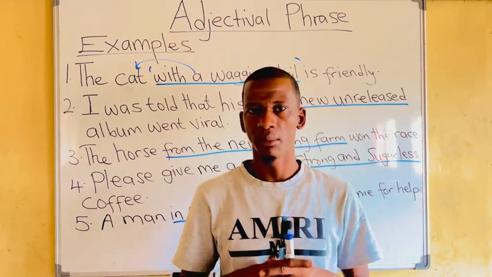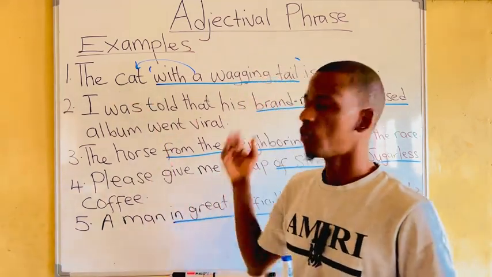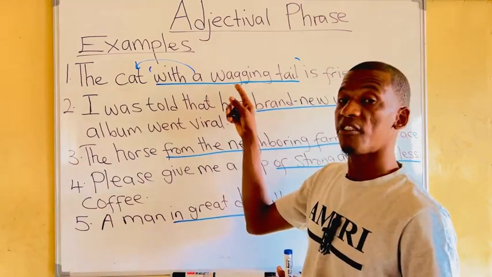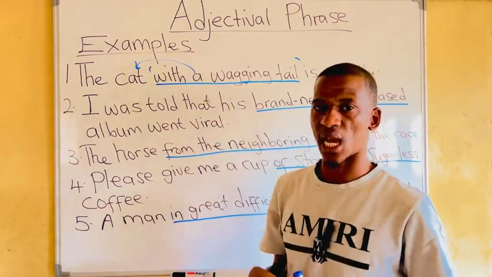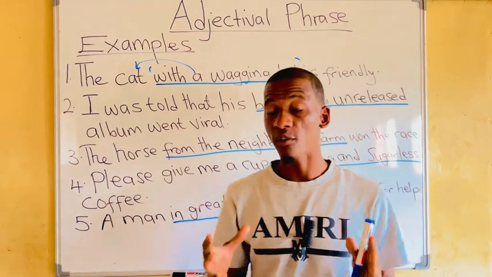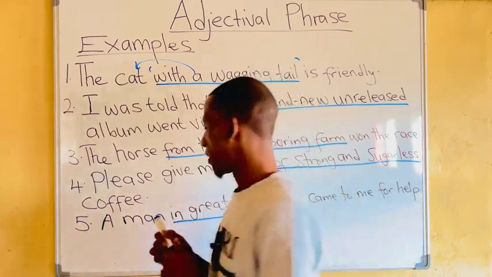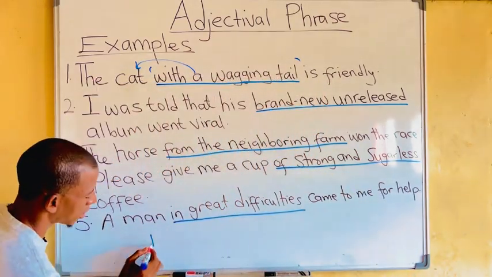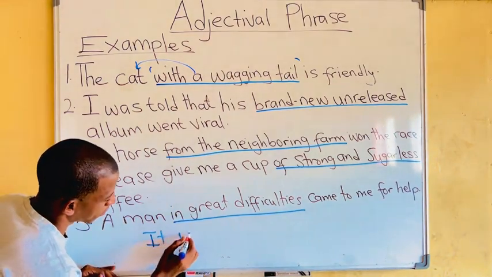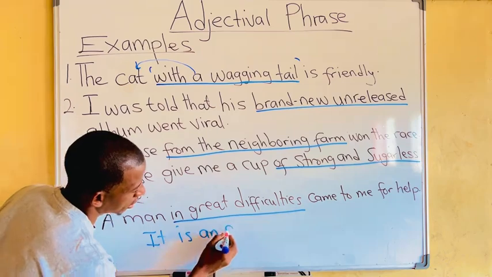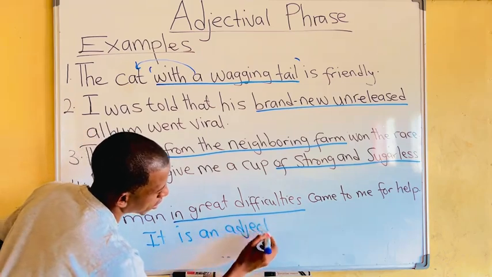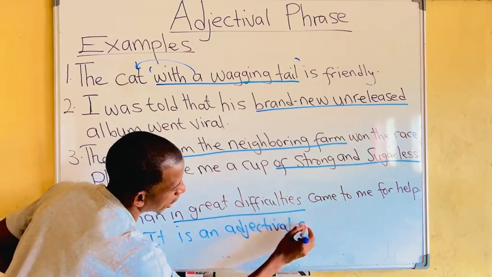What is the grammatical name? Now, here we all agree that this is an adjectival phrase because it is qualifying the noun cat. If they ask, what is the grammatical name given to the expression above, then we can say it is an adjectival phrase.